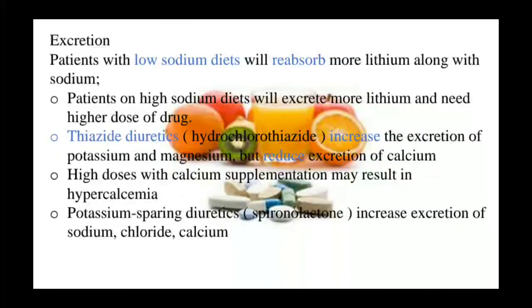Excretion is also affected by food drug interaction. For example, a patient on a low sodium diet will reabsorb more lithium along with the sodium, while a patient on a high sodium diet will excrete more lithium. So whenever we prescribe lithium, the dose must be adjusted accordingly.